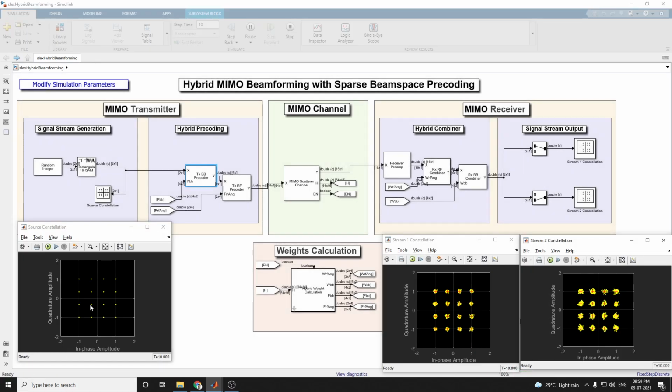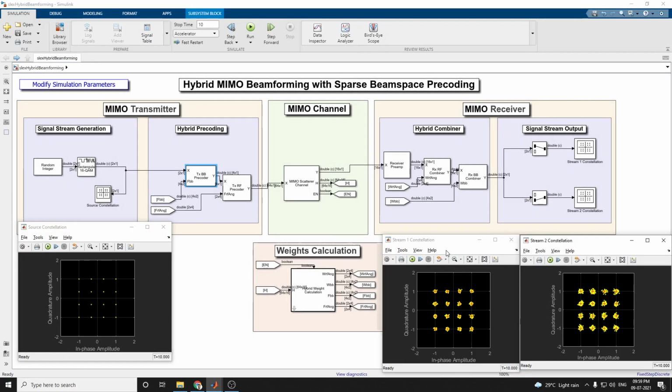Now this is our source constellation input, and this is the stream 1 constellation and the stream 2 constellation. This figure shows the recovered 16 QAM symbol streams at the receiver using the QSHB algorithm. The resulting constellation, compared to the source constellation, shows the recovered symbols are properly located in both streams.